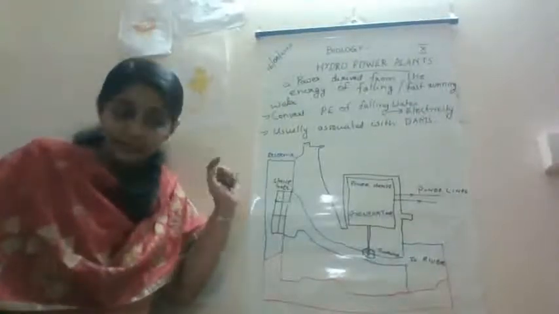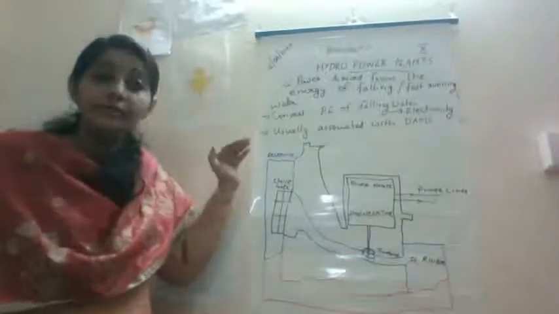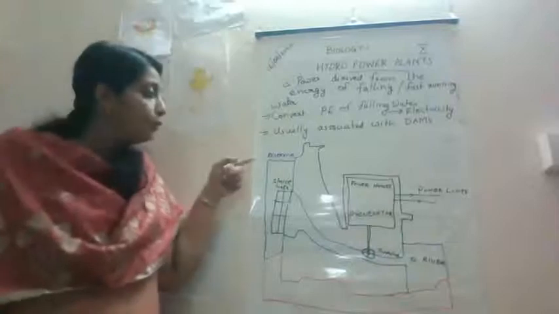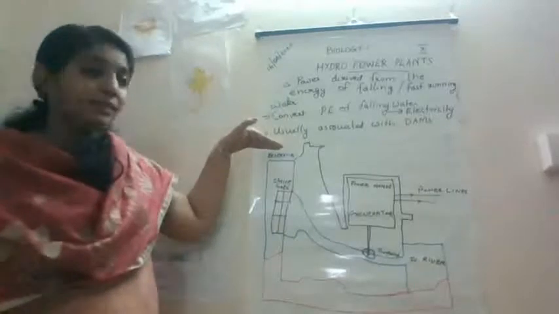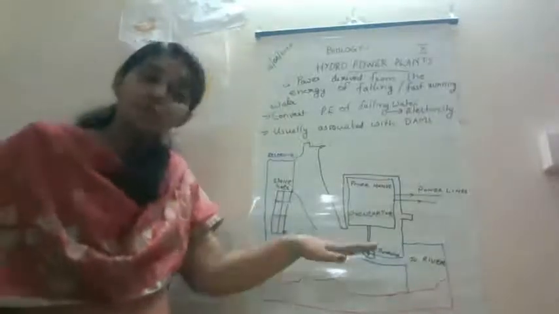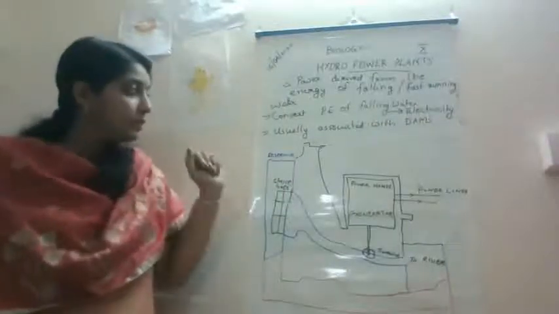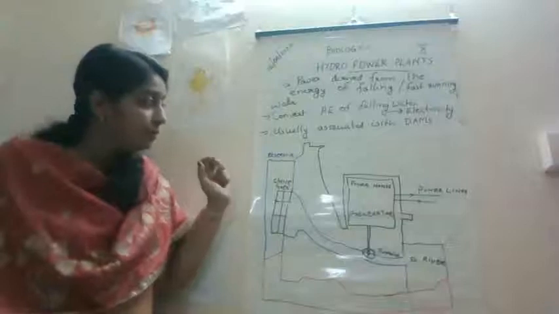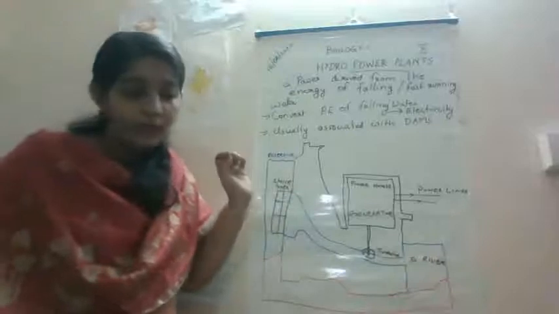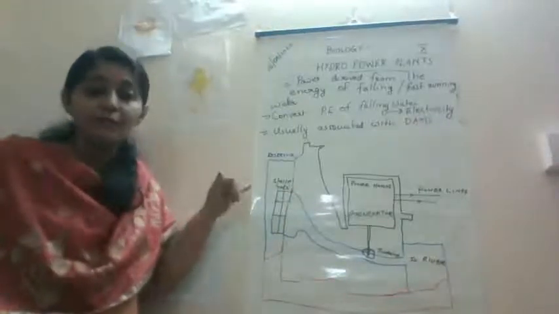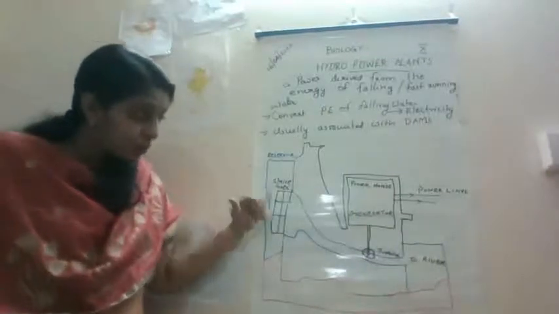The water will get collected in the reservoirs. Water level rises. So when the water level rises, the kinetic energy of the flowing water will be converted to form the potential energy. The water level rises so that it reaches a certain height, so that the kinetic energy of the flowing water can be obstructed by the dams, and that can be converted to form the potential energy, and this potential energy can be converted to form the electricity. So water from high levels can be carried through certain pipes.